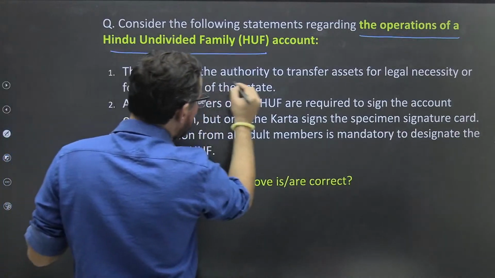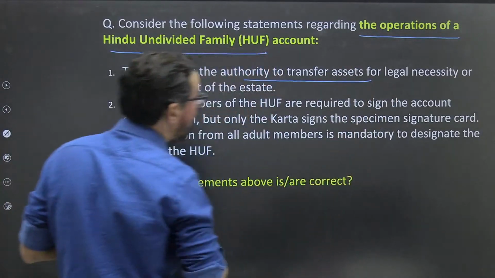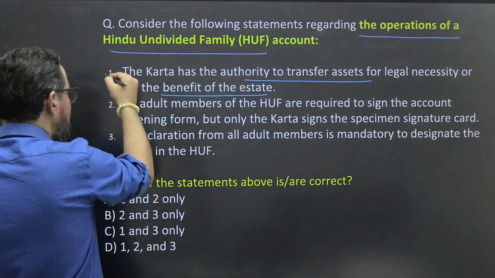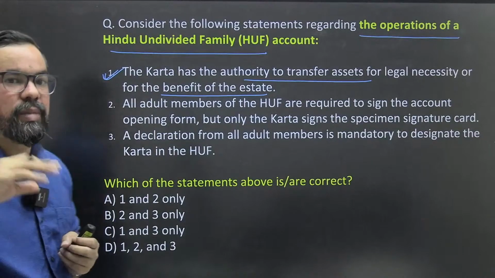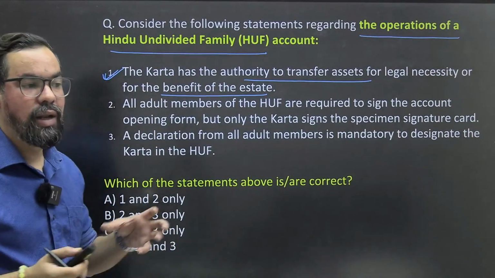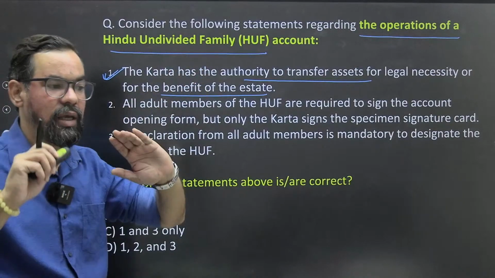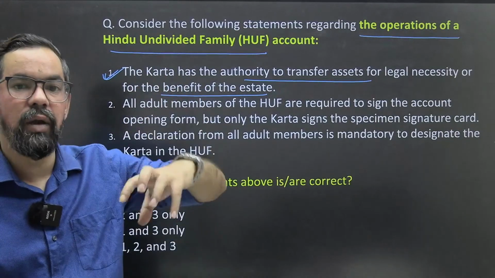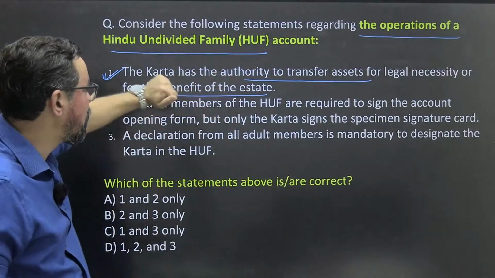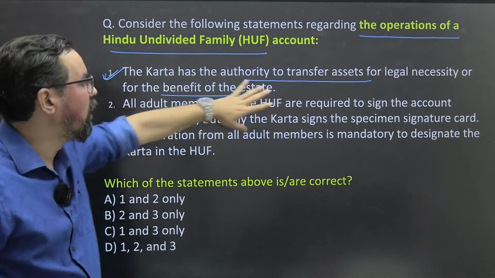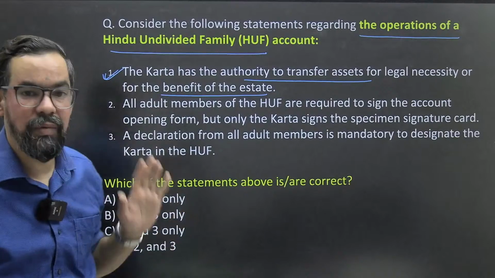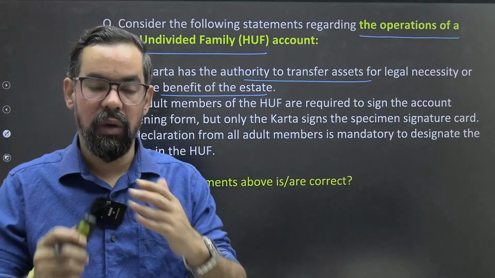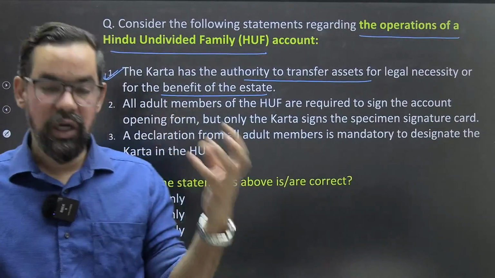The Karta has the authority to transfer assets for legal necessity or for the benefit of the estate. This is true. So the Karta is basically the head of the Hindu family. Hindu undivided family generally works as per the Hindu laws, and the head of the entire joint family is generally known as the Karta. So the Karta has the authority to transfer assets for legal necessity or for benefit of the estate. The entire estate, he does have that authority to share those particular things.